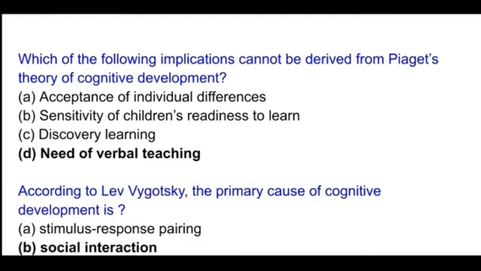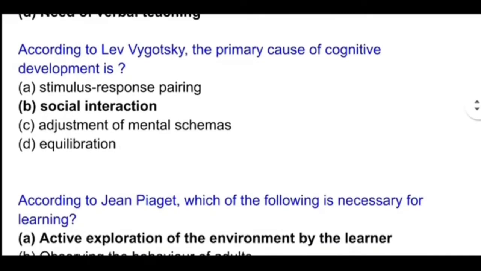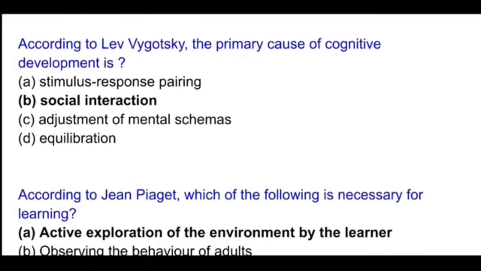Which of the following implications cannot be derived from Piaget's theory of cognitive development? So the correct option will be need of verbal teaching. This one can't be derived from Piaget's theory of cognitive development. Next question. According to Lev Vygotsky, the primary cause of cognitive development is, which is very easy, the answer is social interaction. He laid the foundation on social interaction. Okay, so next question.